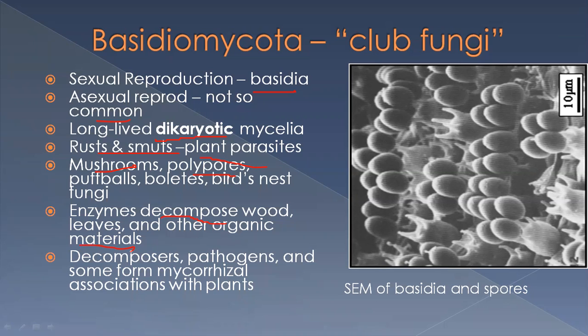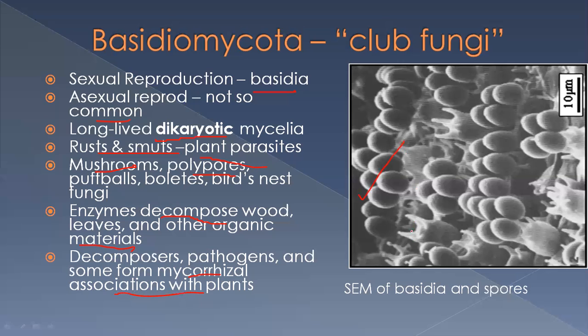So as we know that fungi are decomposers, so they grow where there is lots of decomposable material. They are decomposers, they are pathogens, and some form mycorrhizal or lichen association with other plants and algae.